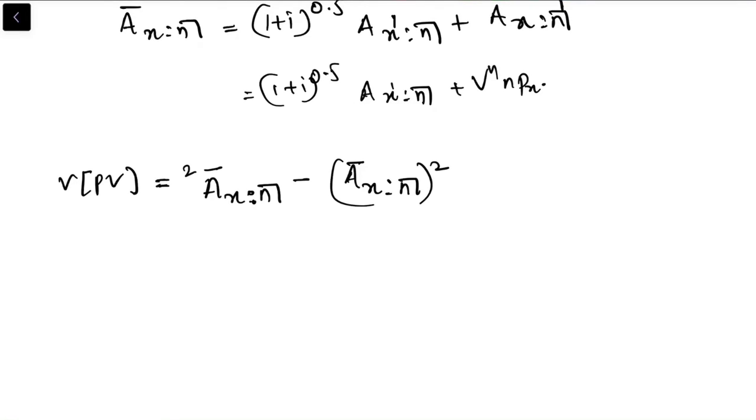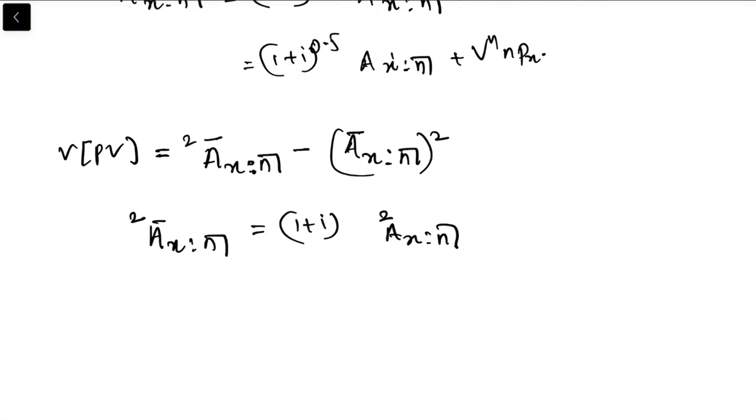Now again, can we write 2a bar xn equals (1 plus i) 2axn? Can we write this? No, because again it includes the term and pure, and in pure we do not have death, so we cannot write this.